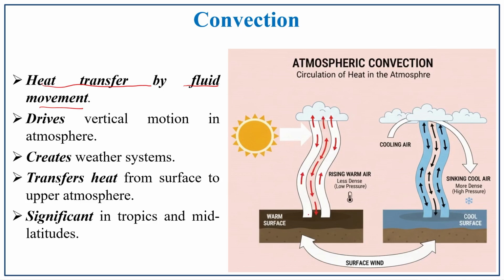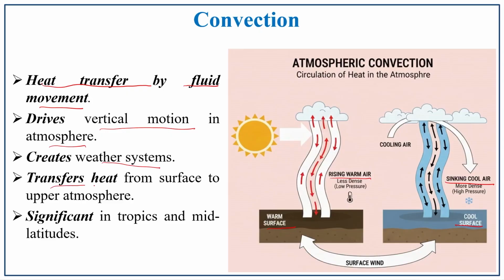So, you can see here the warm surface, cold surface, warm air rising and sinking of cold air. So, this fluid movement is known as what? The convection. That drives a vertical motion of the atmosphere. It creates the weather system. So, because of this only the local weather, the day to day or hourly weather activity, the weather process happens because of this convection. It transfers heat from the surface to the upper atmosphere, where this fluid movement is traveling.